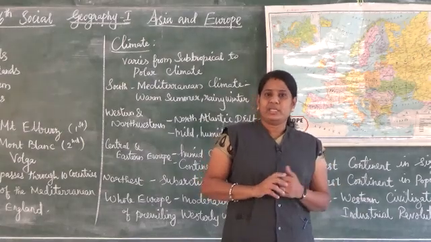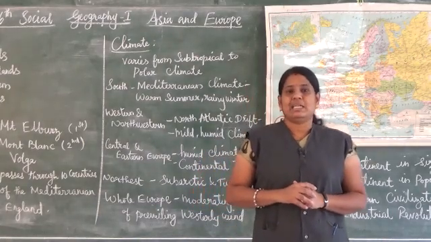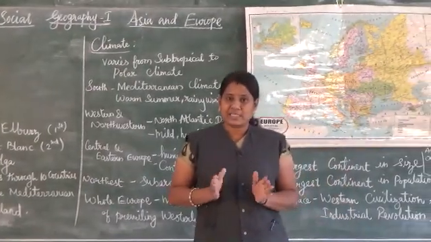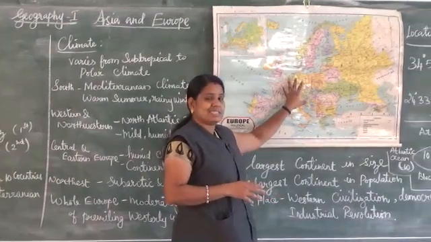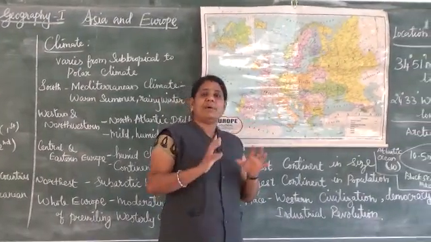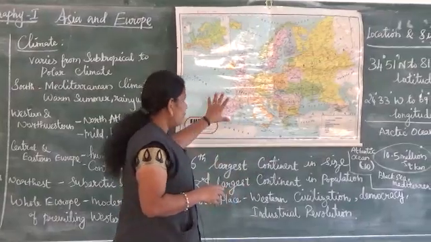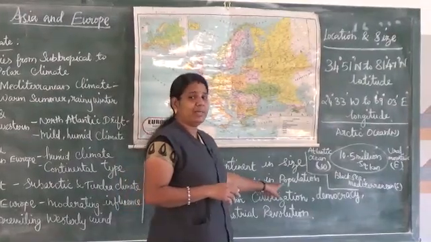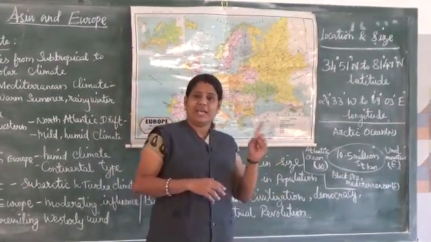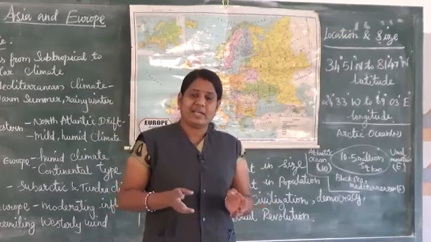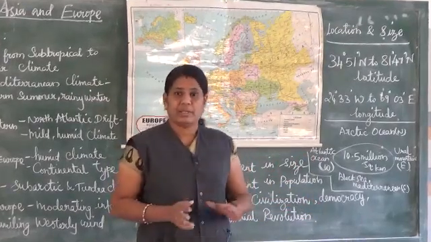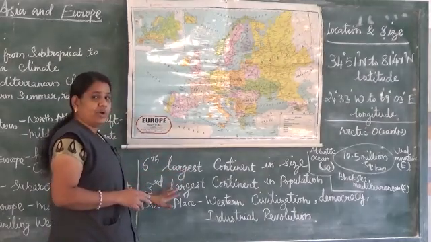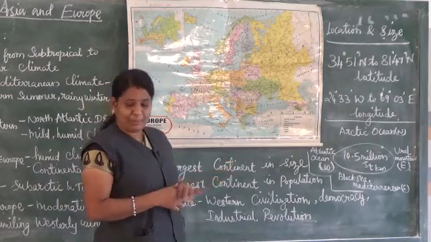Already we know that Europe is the sixth largest continent in the world according to size. If we compare by population, Europe is the third largest continent. We know that Asia is the largest continent in size as well as population. But Europe is the sixth largest in size and third largest in population.